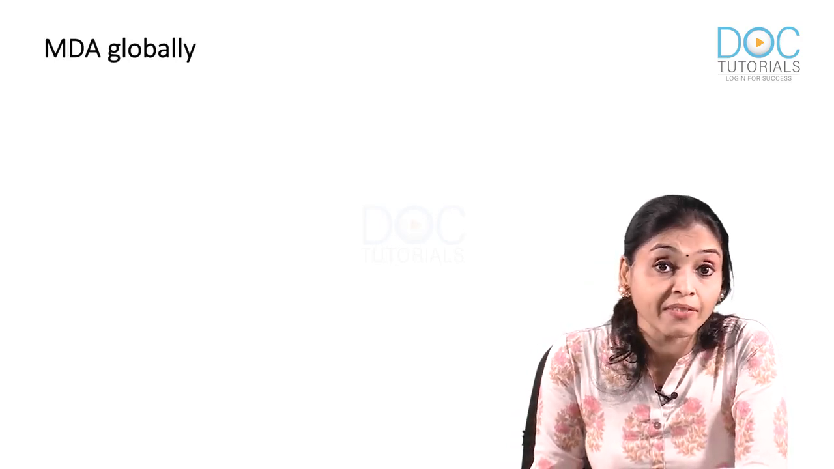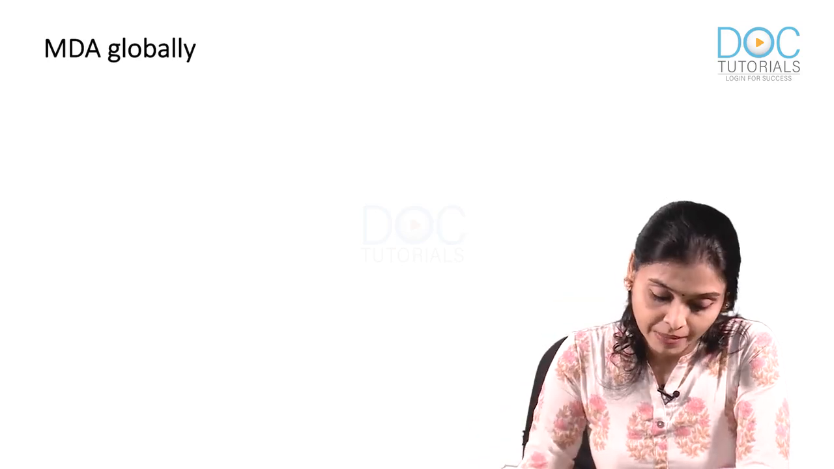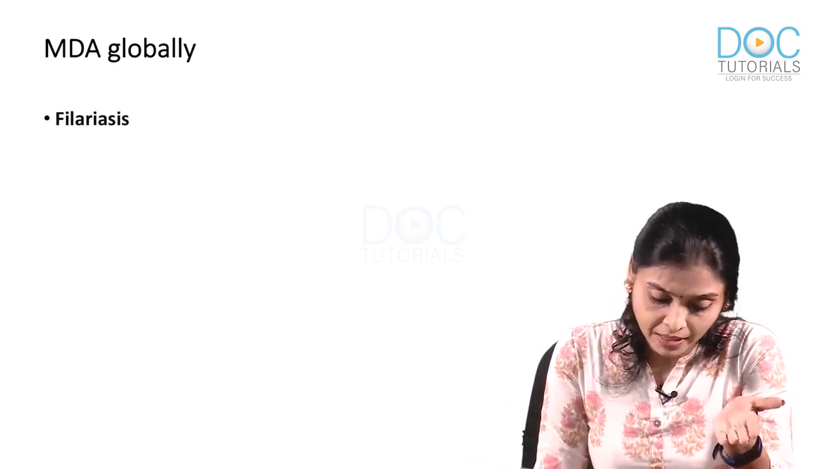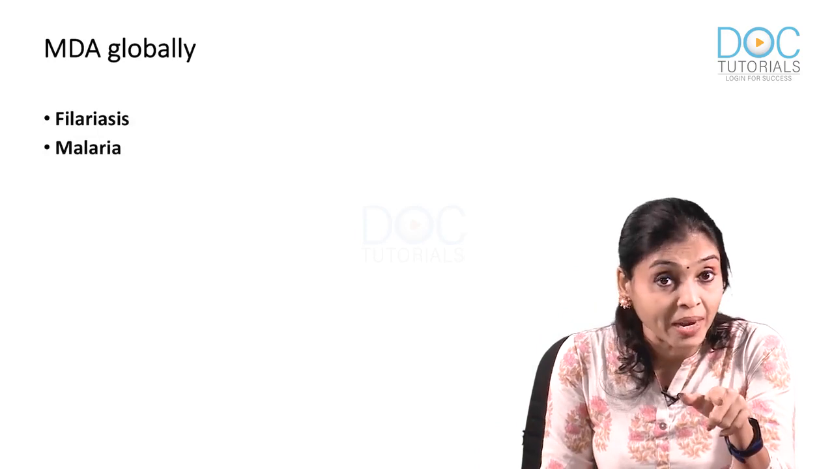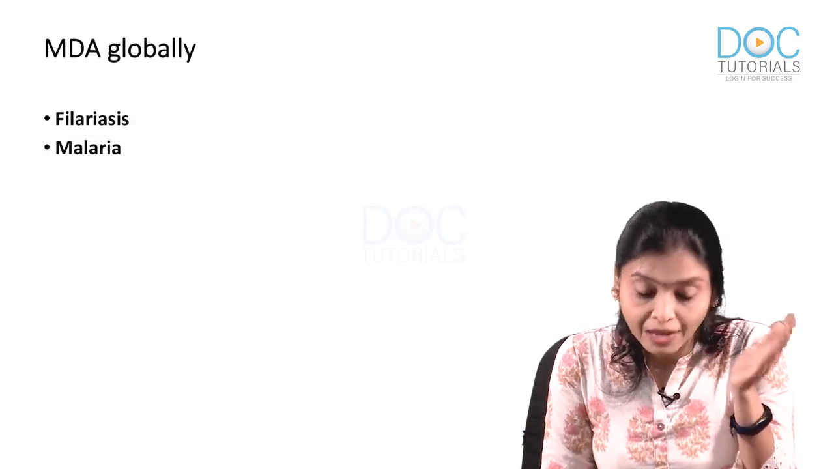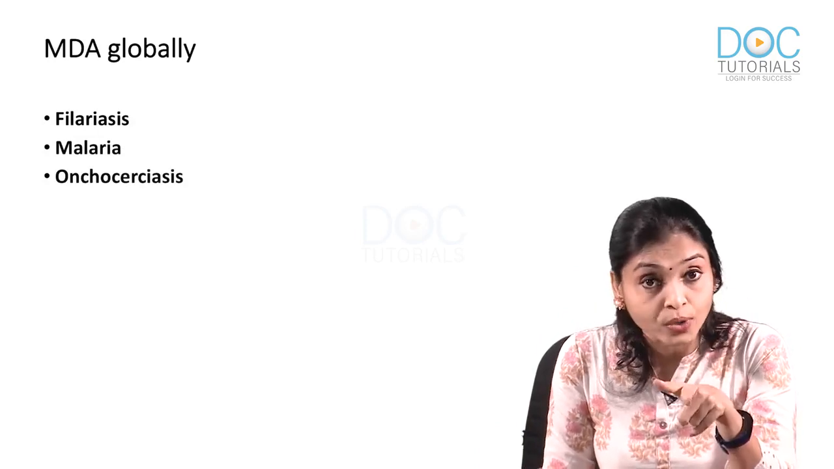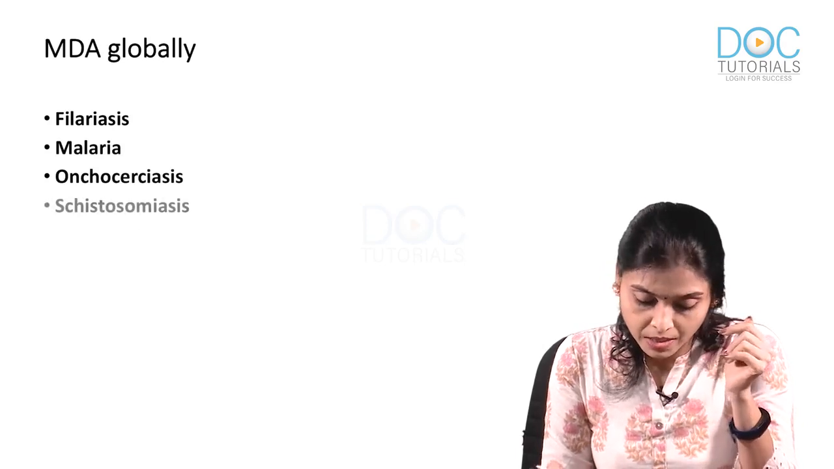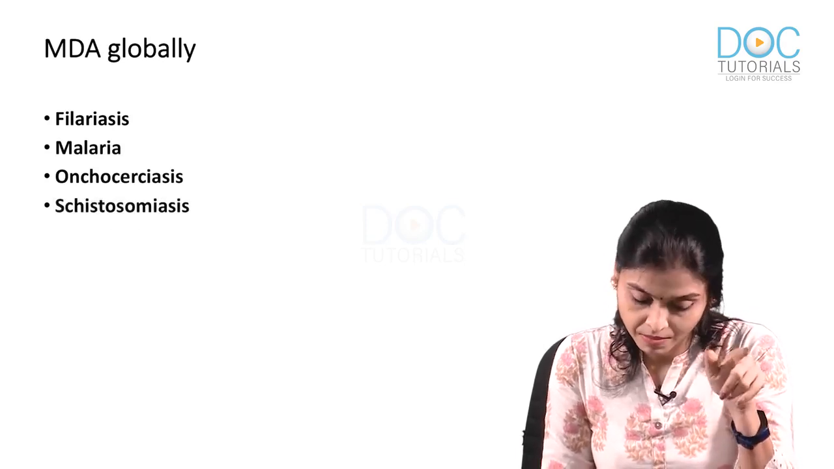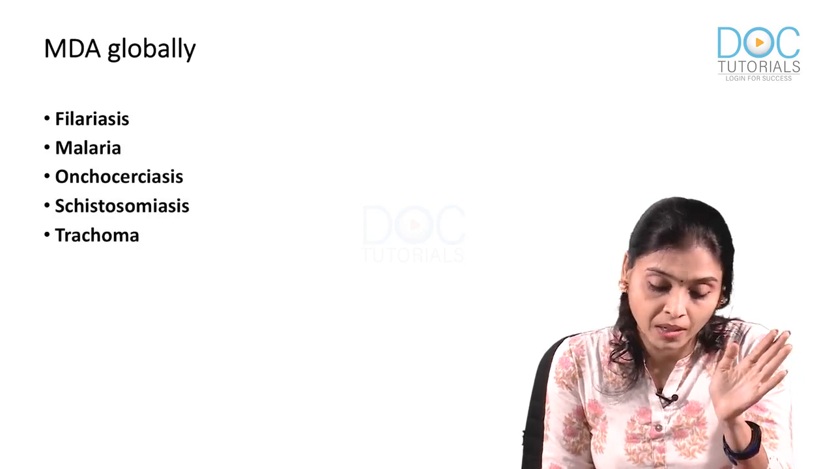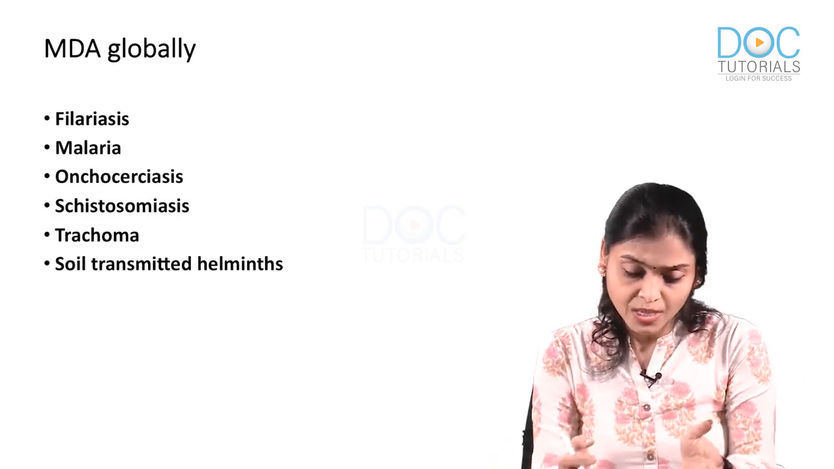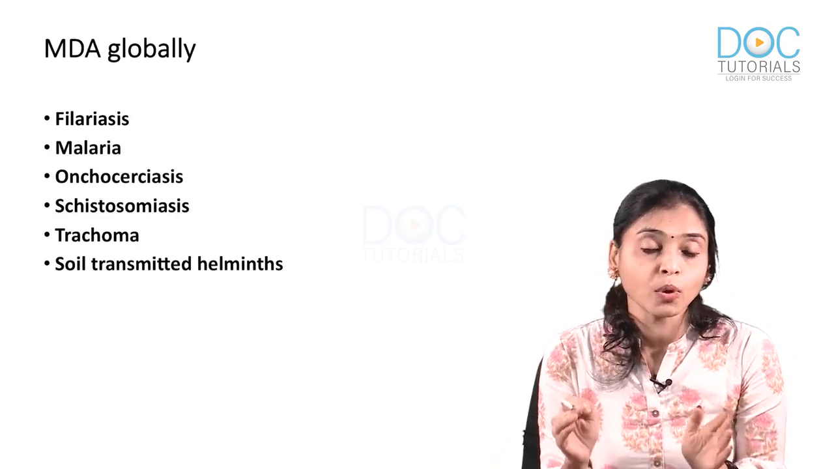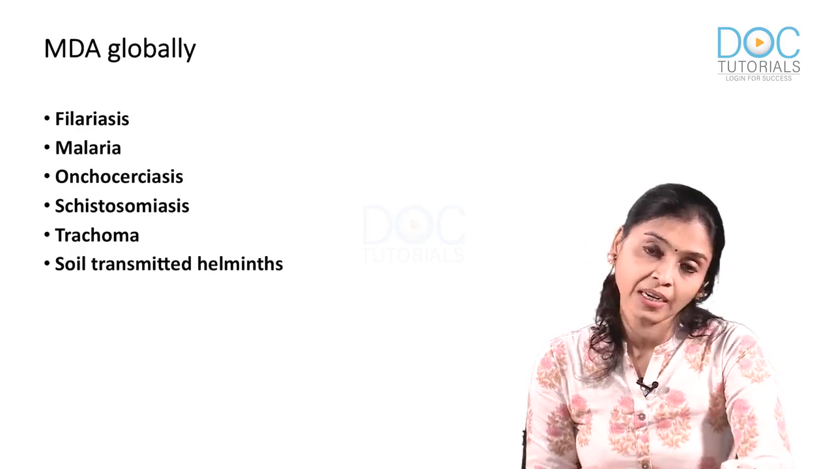Okay. Now let's see MDA globally. Which are the diseases for which MDA is available at the international level? Filariasis, of course, it is there. Like we have for malaria in African countries, they have MDA. For onchocerciasis, which we have already discussed, for schistosomiasis, and for trachoma, and helminths, which we have already discussed. So these are the MDA programs we have at the international level.